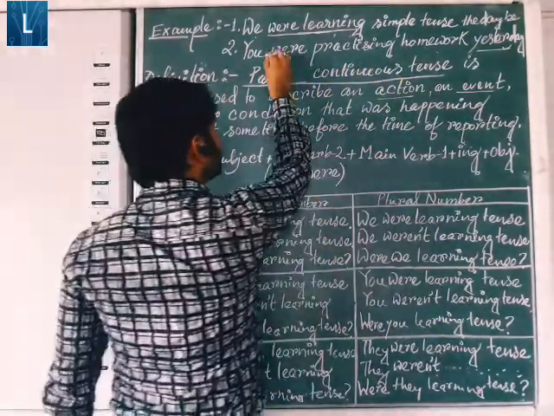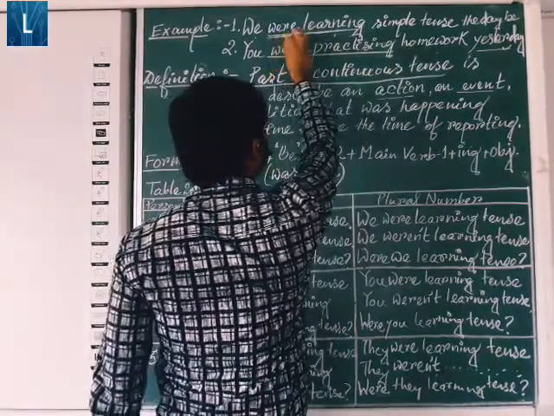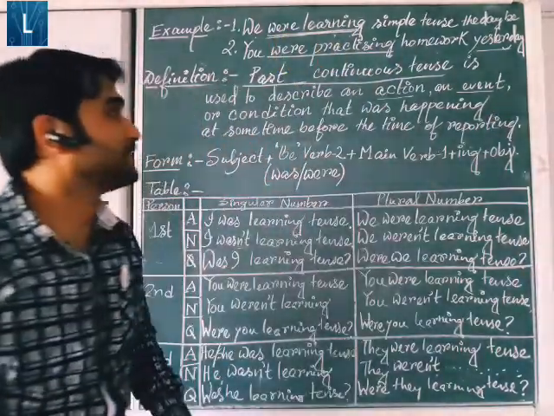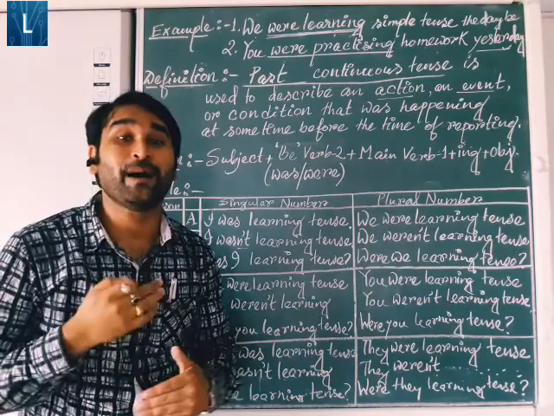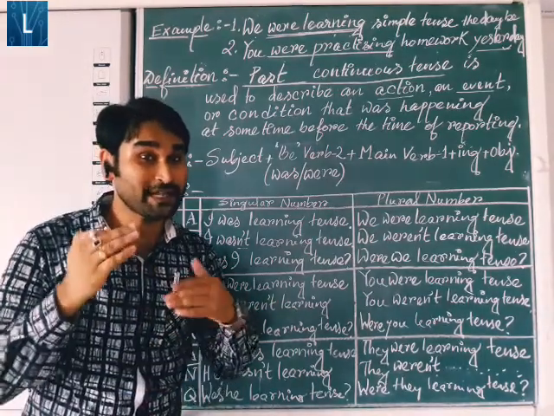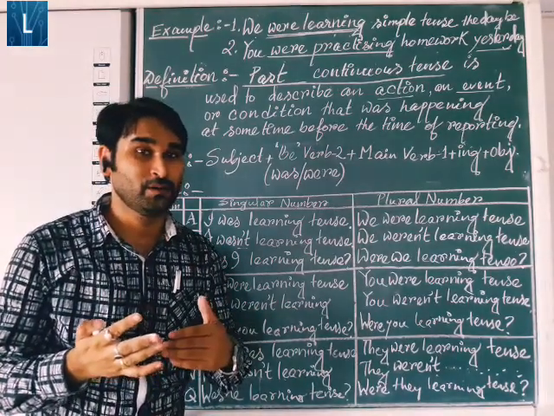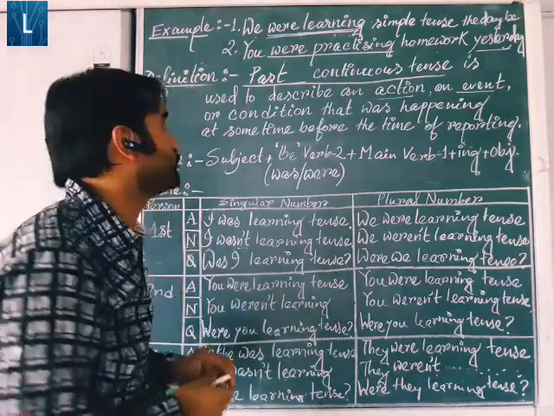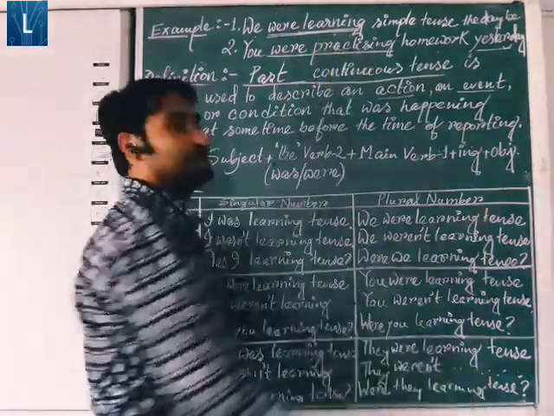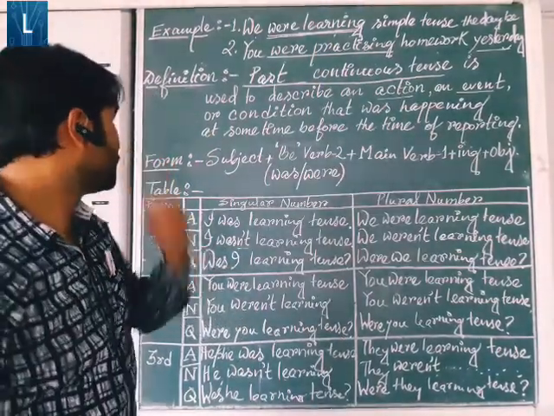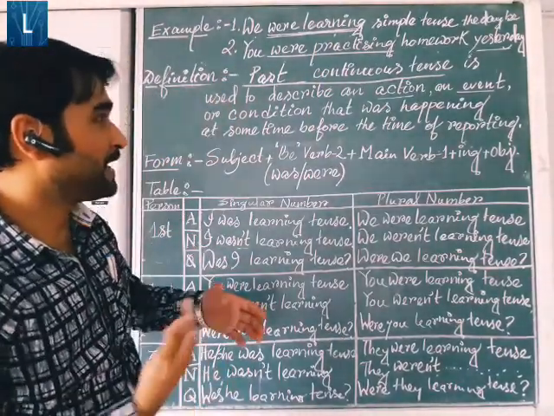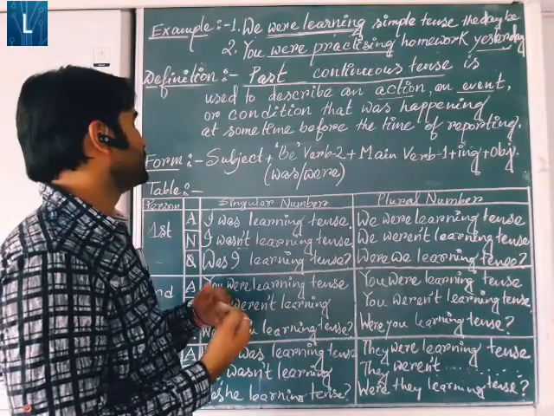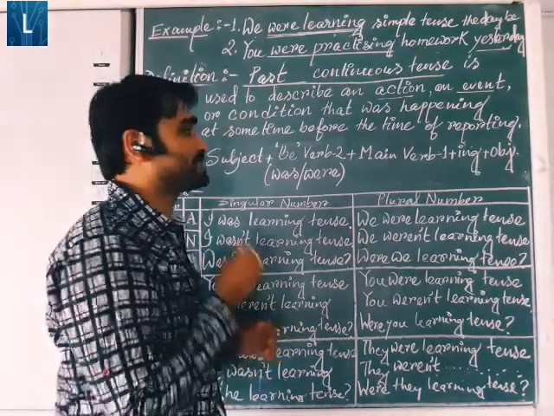So all this form of verb, here you can see easily that they are indicating some of the past action. But at that time, we were in some of the action mode. What action mode? Learning and then practicing. So from there, we may get some of the conclusion in the form of definition of past continuous tense.